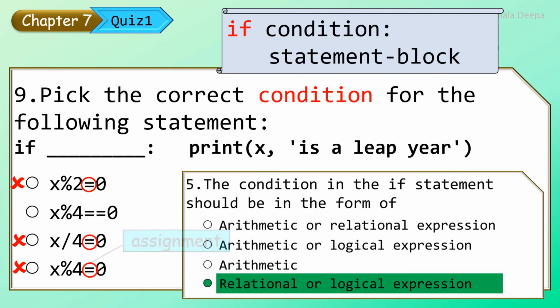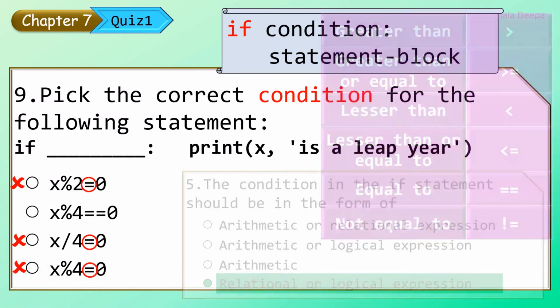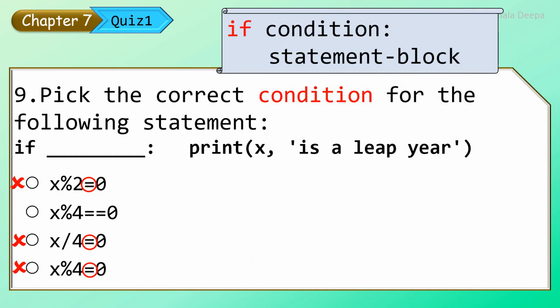And look at the relational operators. The double equal to is equal to. So here x modulus 4 is equal to 0 forms a correct relational expression which can be used in the place of the condition in the if statement. So this has to be the correct answer.